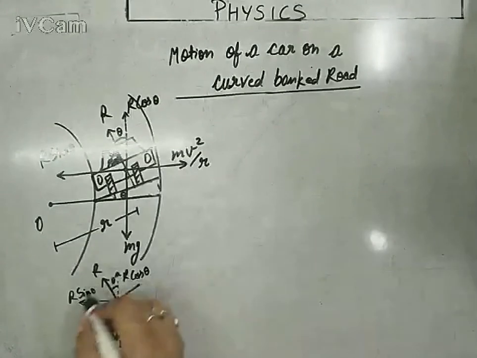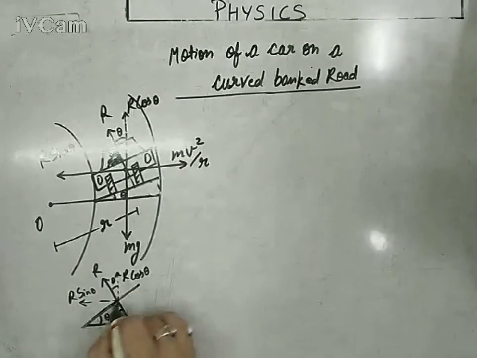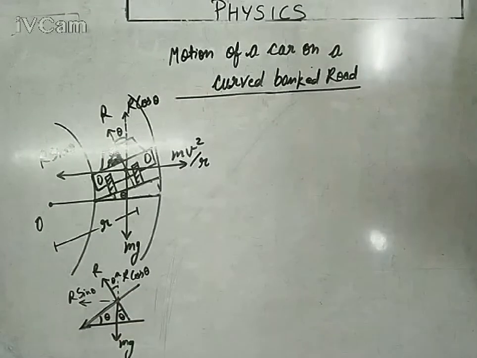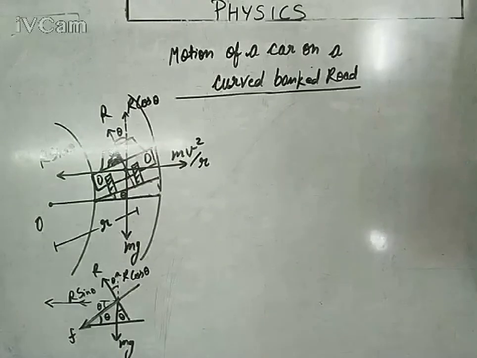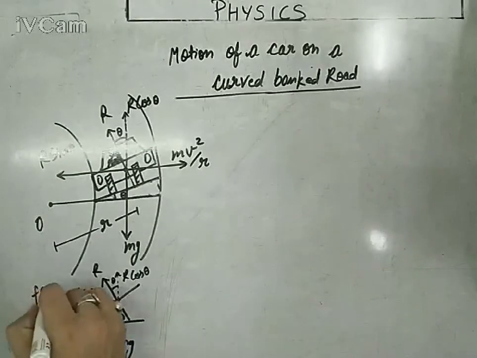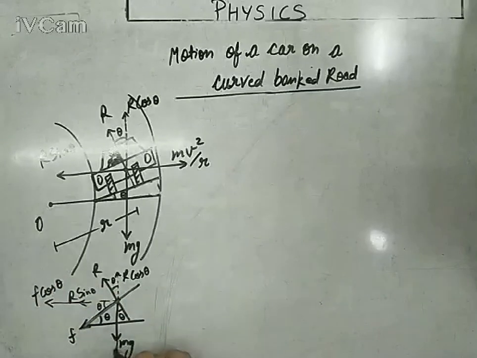So the car is skidding out, so the friction will act angularly in this direction. It is being represented by F, and if this angle is theta, it is also theta. So one component of friction is acting in the inward direction, that is F cos theta, and one component is acting in the downward direction, that is F sin theta. So there are two components of friction.